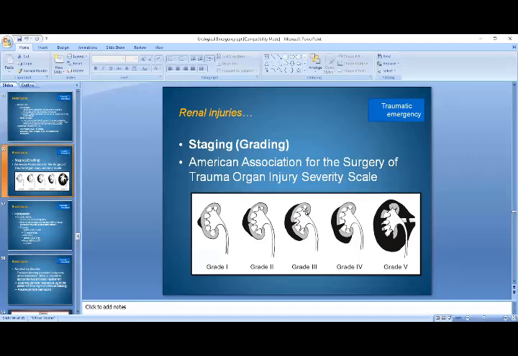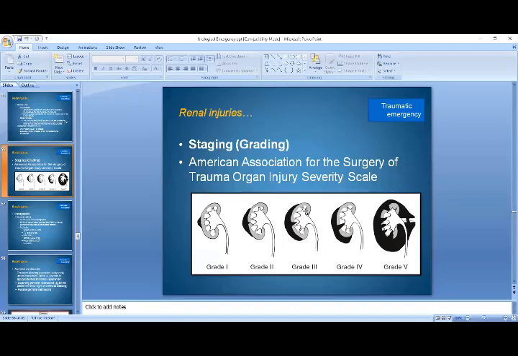In case of grade 2, there is an incised wound in the cortex of the kidney, whereas in case of grade 3, the injury has reached up to the renal pelvis, whereas grade 4 has got more deep injury and subcapsular hematoma. Whereas in case of grade 5, the patient is either having multiple grade 4 injuries.